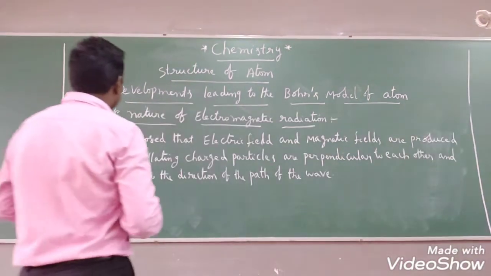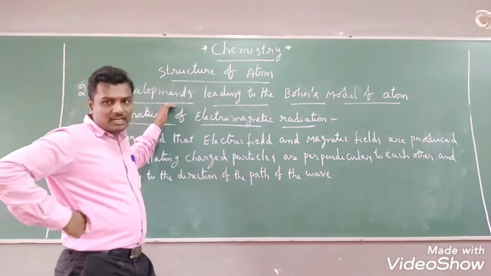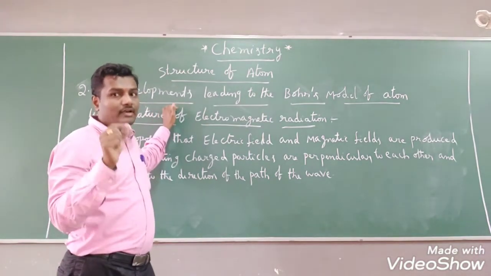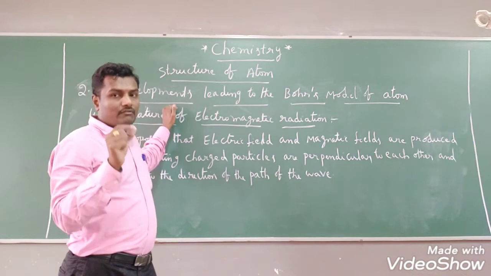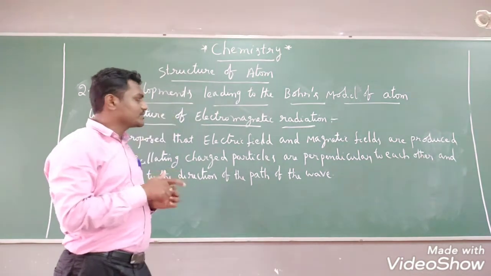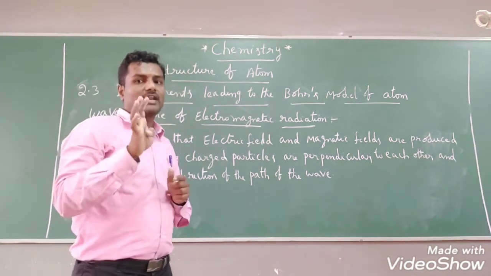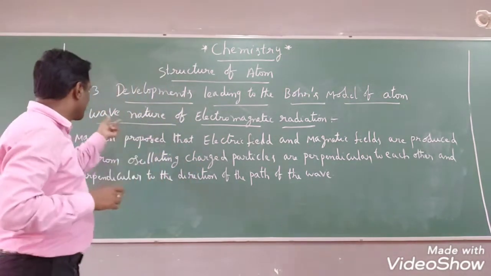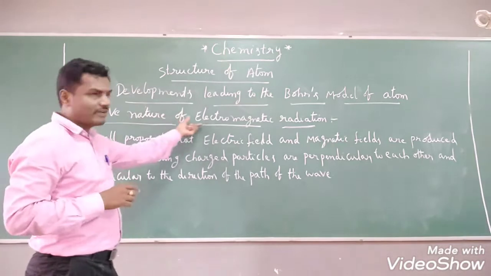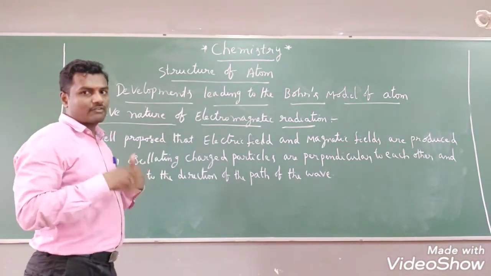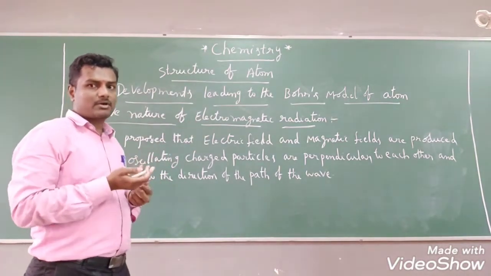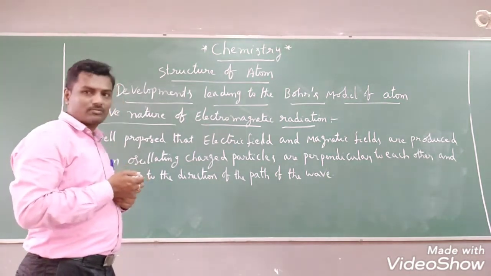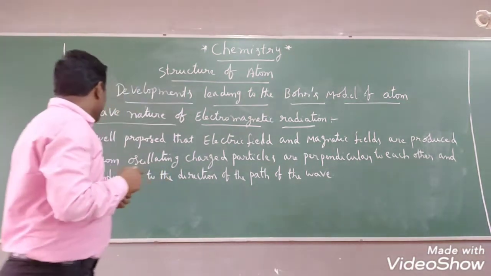Okay, let us see. In this first development, we know dual character of electromagnetic radiation, which means that radiation possesses mainly wave-like as well as particle-like properties. Among the two properties, first property I have taken, that is wave nature of electromagnetic radiation. After completion of wave nature, we will discuss particle nature of electromagnetic radiation, right? So let us see now.